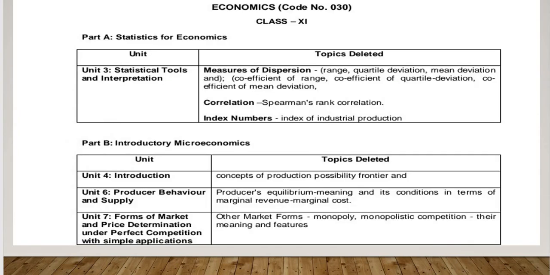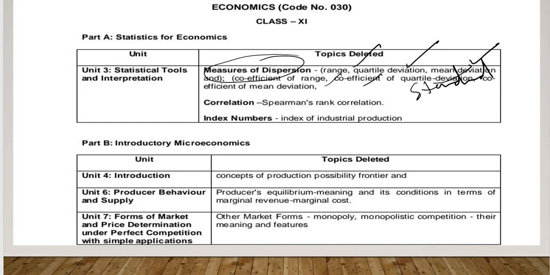class 11th. What have they done in class 11th? In statistics, they have cut measures of dispersion in which range, quartile deviation, mean deviation, and their coefficients have been cut. So the only thing which remains is standard deviation. Standard deviation is still a part of our syllabus, so only standard deviation has to be done in dispersion.